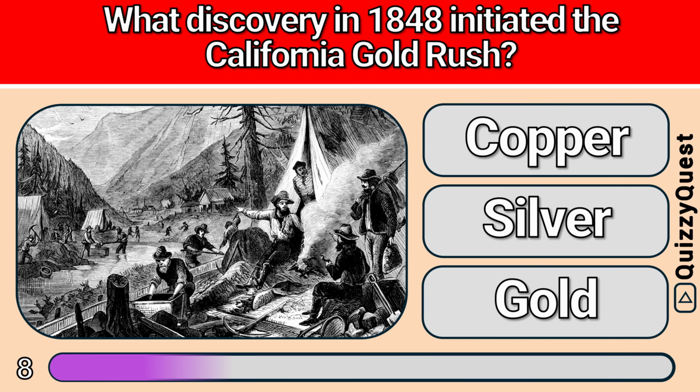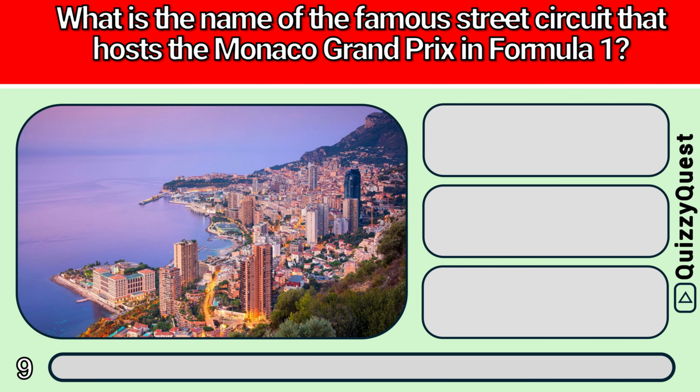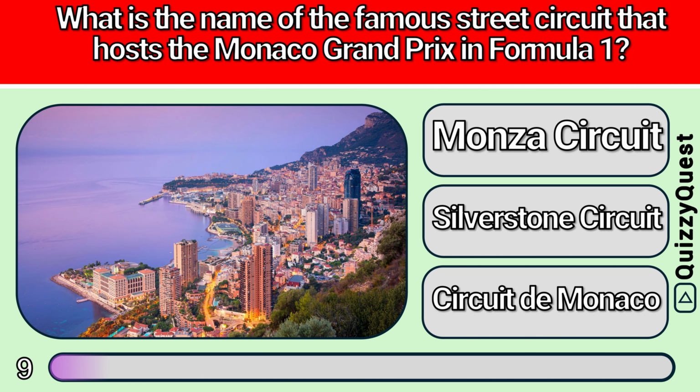Is it A. Copper, B. Silver, or C. Gold? It is C. Gold. What is the name of the famous street circuit that hosts the Monaco Grand Prix in Formula One? Is it A.